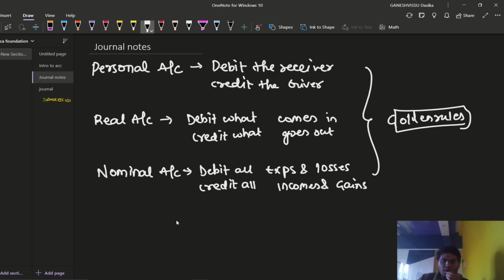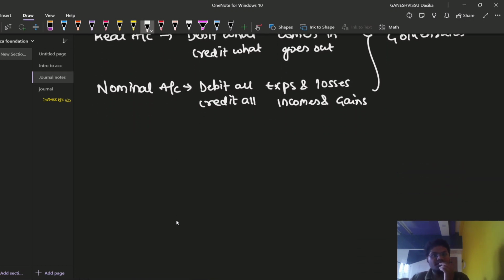Okay, I think I have remembered that now. Then what are we going to discuss? We are going to discuss two topics which deal with cash transaction and credit transaction. What does it mean by cash transaction and what does it mean by credit transaction? Okay friends, what does it mean by cash transaction? Simply dealing with cash immediately.